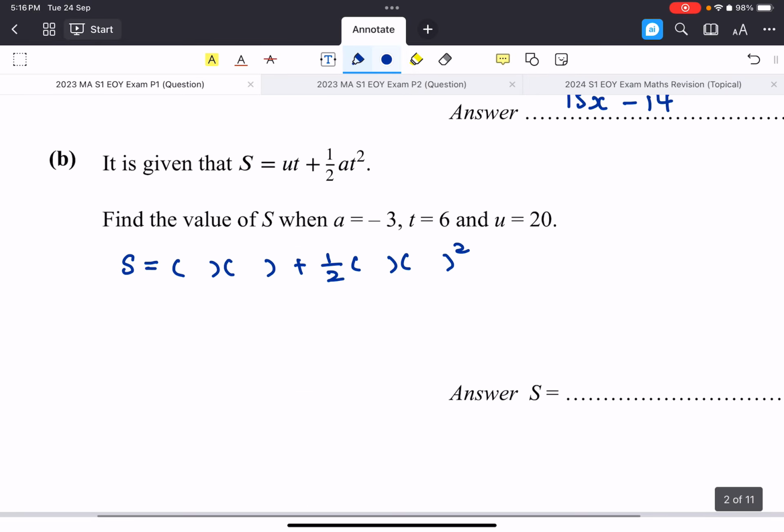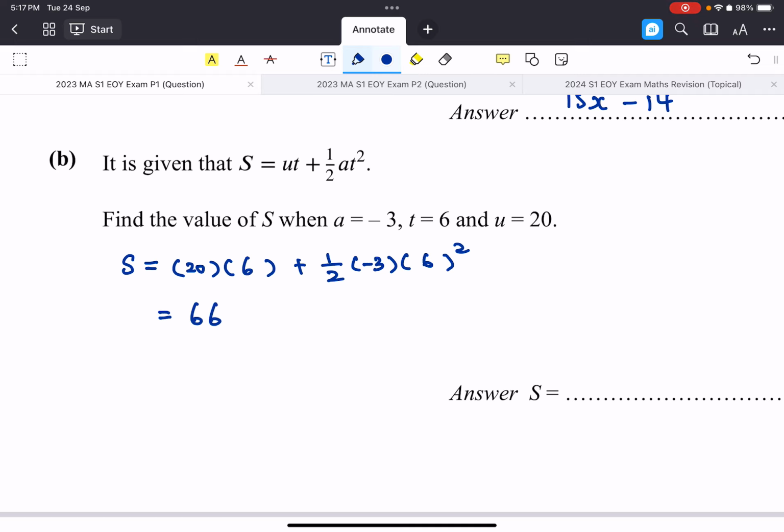Then after that we fill in the values. First one, u is 20, so I put 20 inside the bracket here. Then t is 6, so I replace it with 6. Then a is negative 3, and then t again 6, right? So when we do this, we will end up with 66.